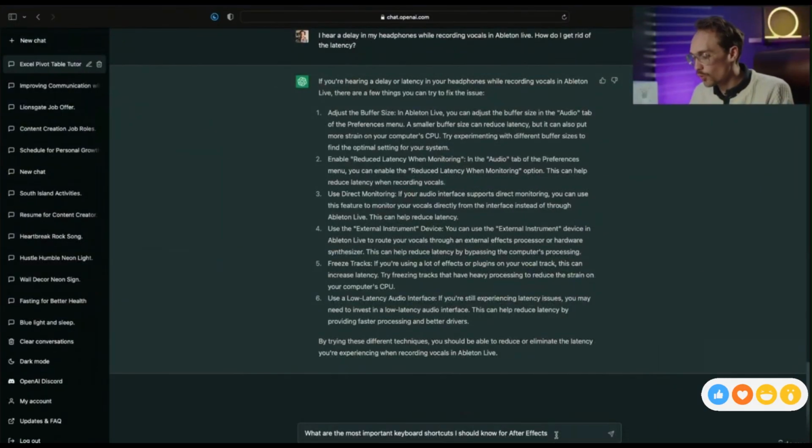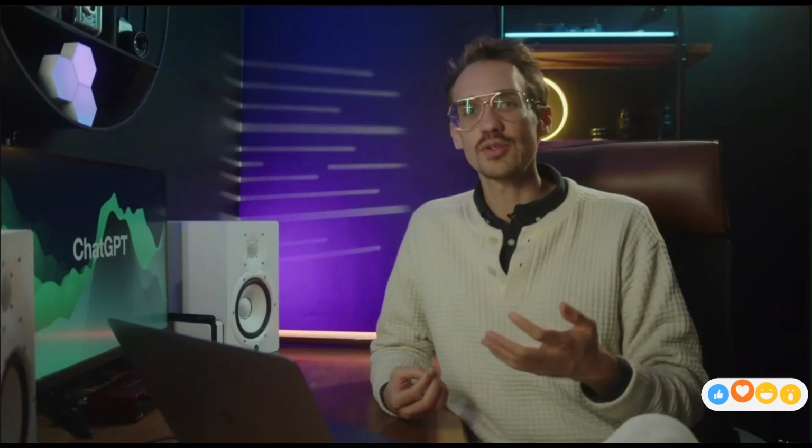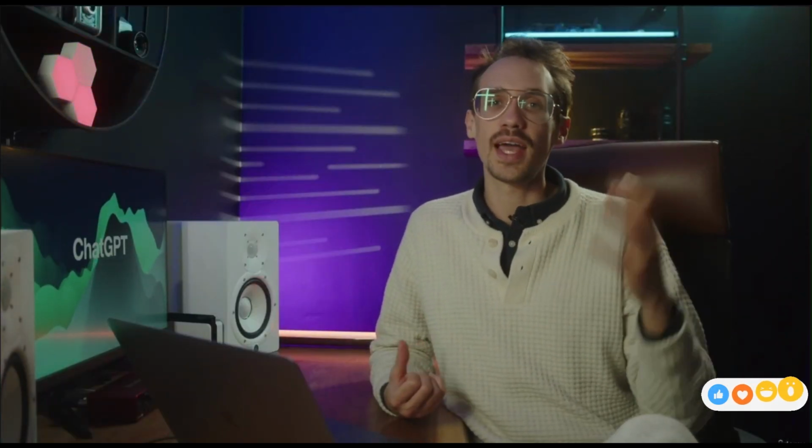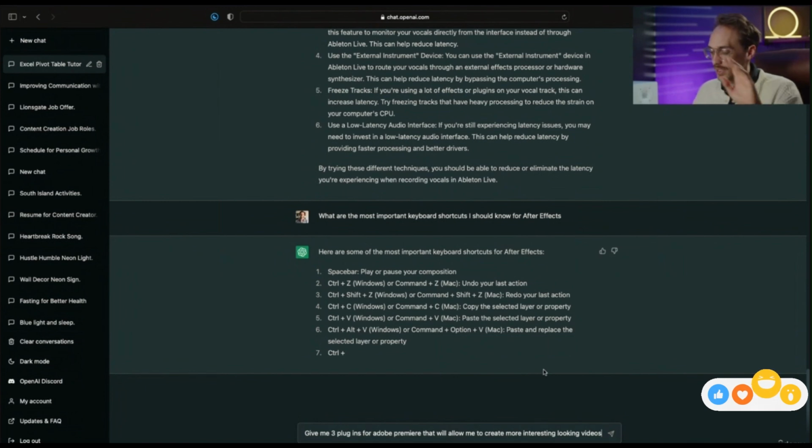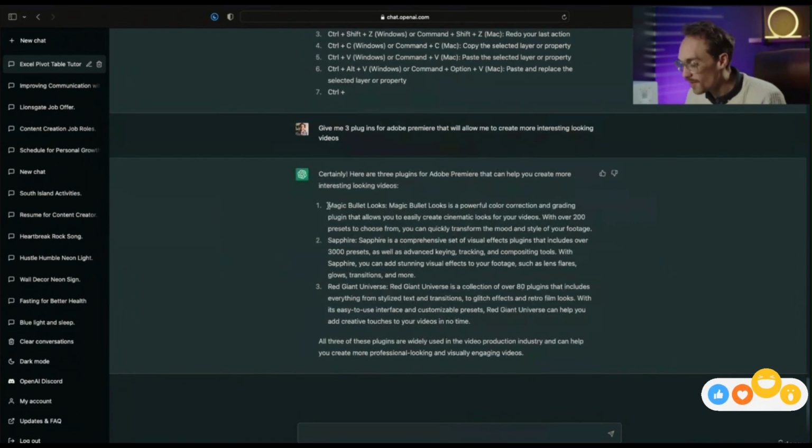What are the most important keyboard shortcuts I should know for After Effects? Adobe After Effects is a video editing software. And here we have it, a list of keyboard shortcuts for Adobe After Effects. Now, as a completely different example, give me 3 plugins for Adobe Premiere that would allow me to create more interesting looking videos. Fascinating. I'll definitely have to look into these.